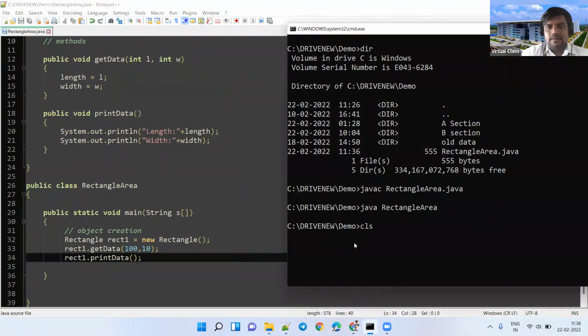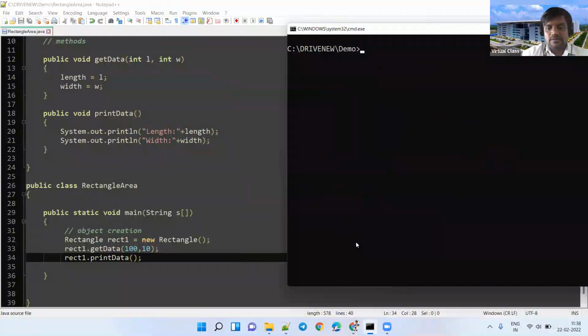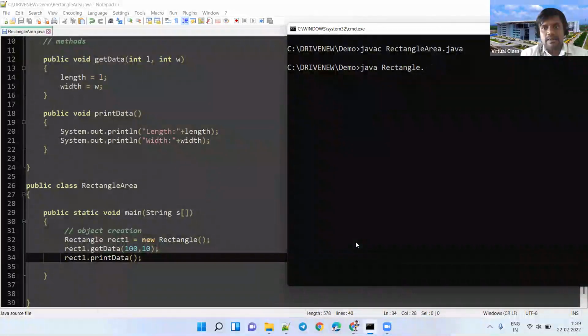We will clear the screen and recompile. Again compilation has been successful. Execution: java RectangleArea. You have to follow the same class; RectangleArea is the class name.